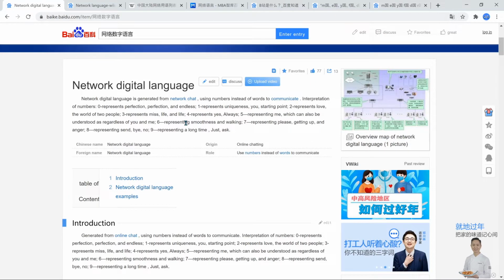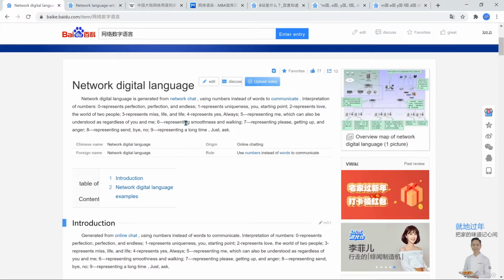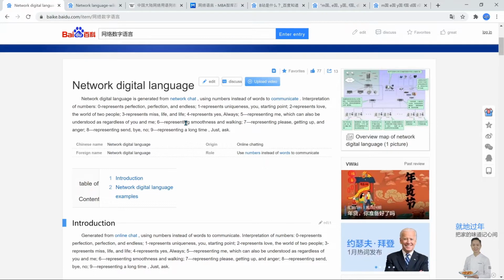4 generally represents yes. 4 in Chinese is 四. Historically speaking, 四 would be a homophone for 死, to die, right? So it's an unlucky number. But in this case, 四 just means yes, and always.